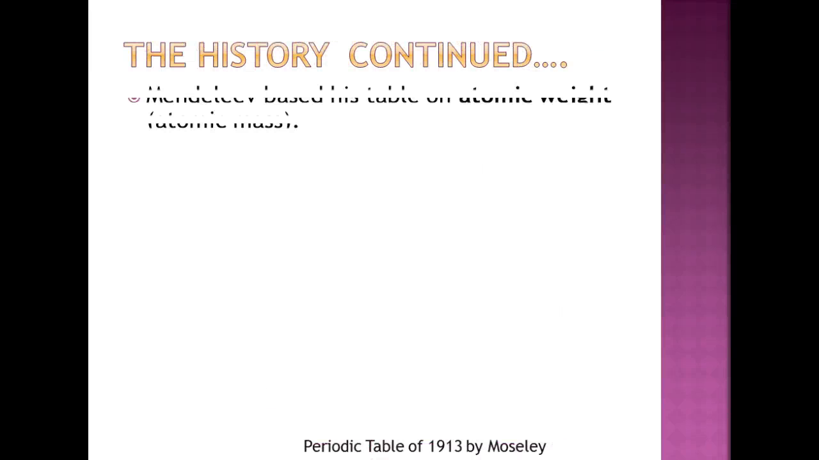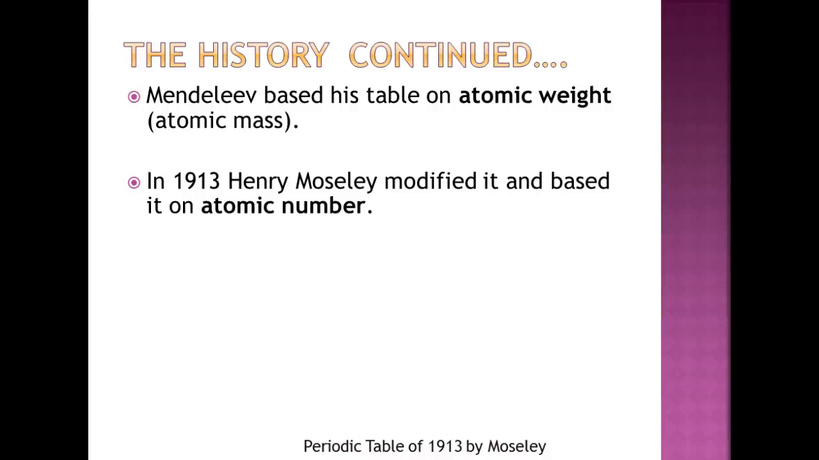All right, so he based the periodic table on atomic weight or atomic mass. Now, since then, in 1913, Henry Moseley modified the periodic table and based it on atomic number. So in my mind, I would ask, well, why didn't Mendeleev do that? I mean, that makes sense to have it by that, now when you look at the information that we have.